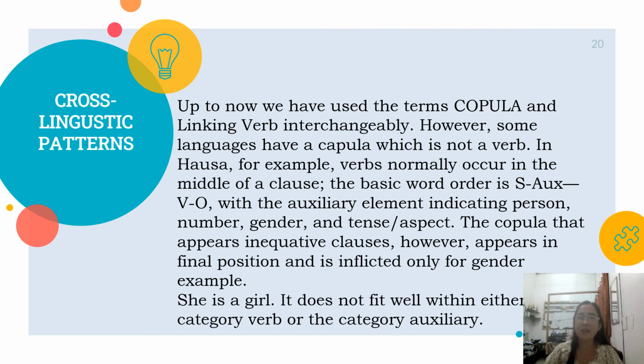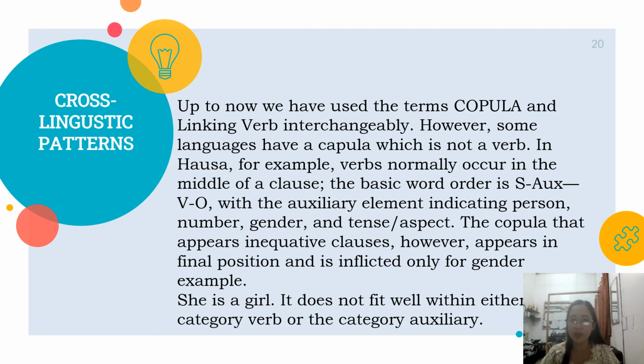Now let's talk about the cross-linguistic patterns. Up to now, we have used the terms copula and linking verb interchangeably. However, some languages have a copula which is not a verb. In some languages, for example, verbs normally occur in the middle of a clause.